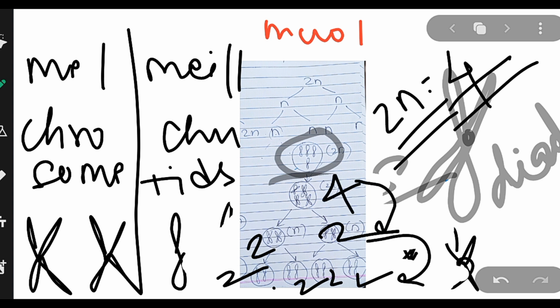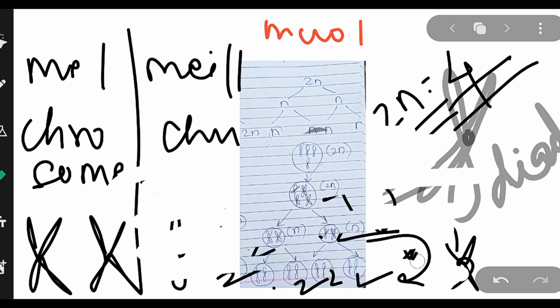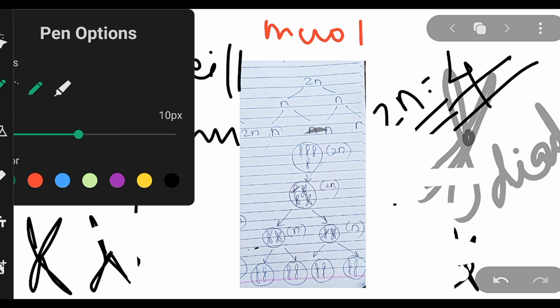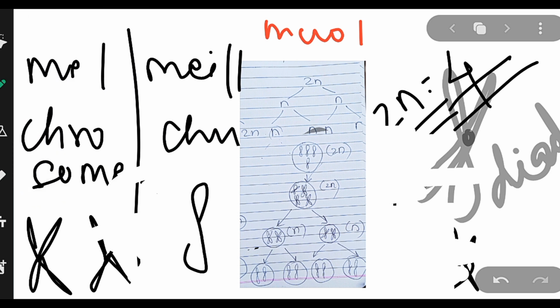Now comes my doubt. That doubt is cleared this way: there is only one chromosome and there is no chance of S phase coming now because it is the end of M phase. It will have to enter a new cell cycle starting with G1, S, and G2.